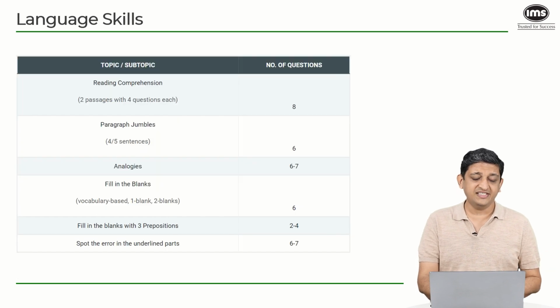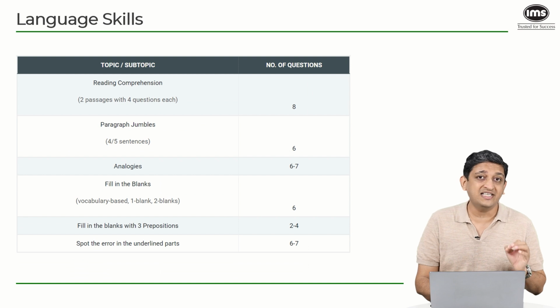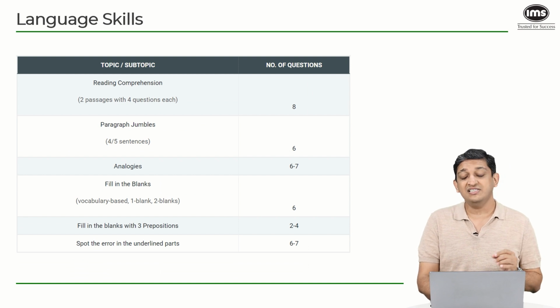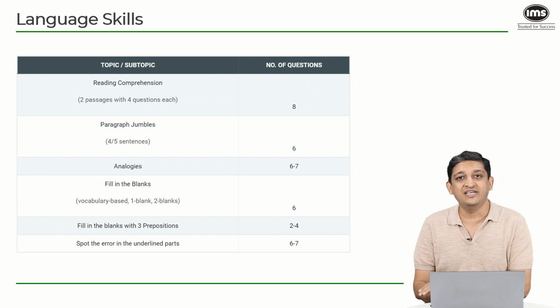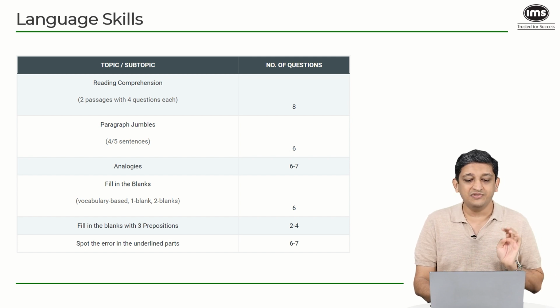Coming to the last section, language skills, there were 36 questions which had to be attempted in 28 minutes. So if you look at the entire construct of the section, you are supposed to answer a question in less than a minute on average. Now if you look at reading comprehension, there were 2 passages with 4 questions each.